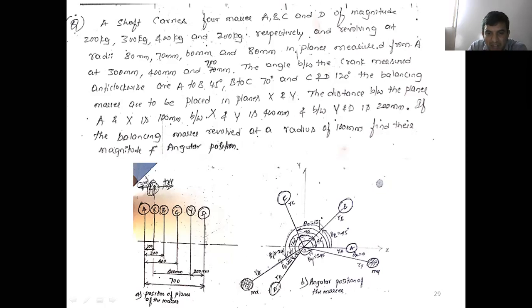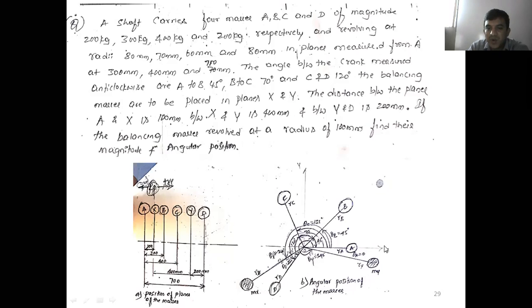But when you go for angular position, take it as it is, whatever values are given for the angular position, the same angle you should take, because you go for drawing the parallel lines. Directly use this angular position, then go for drawing the parallel lines. That will help you. Otherwise, each time you would have to measure with respect to the horizontal line how much angle for the corresponding masses. Okay, position of the masses. Better you write it in angular position itself.